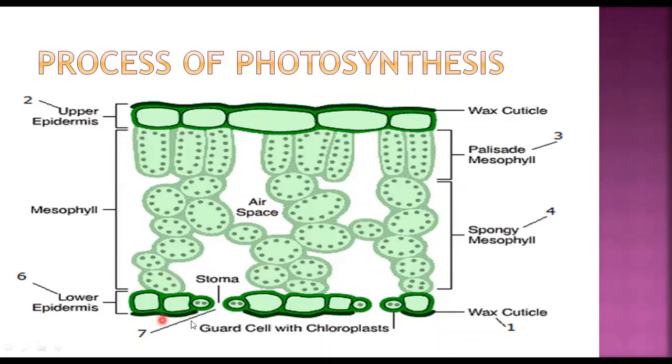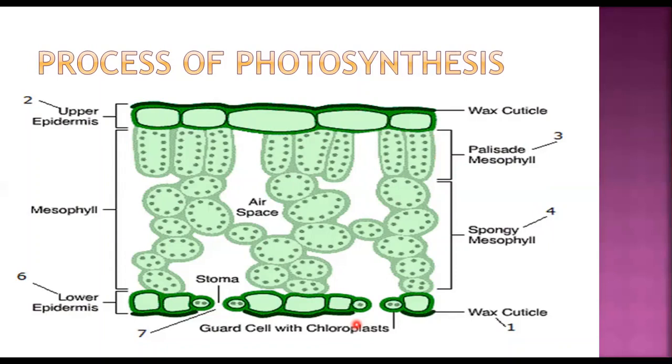In the lower epidermis, you're going to show stomata. Singular is stoma and plural is stomata. You can see over here the guard cells you're going to draw, and in between you're going to show the gap, that is the stoma. Mostly it is present in the lower epidermis to avoid transpiration.